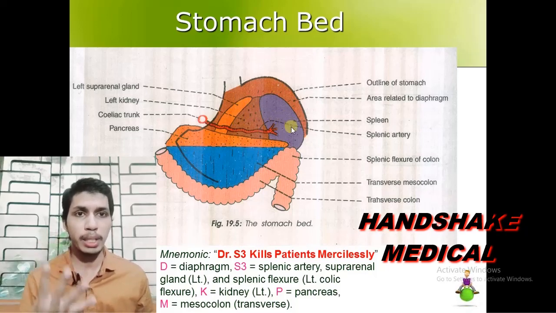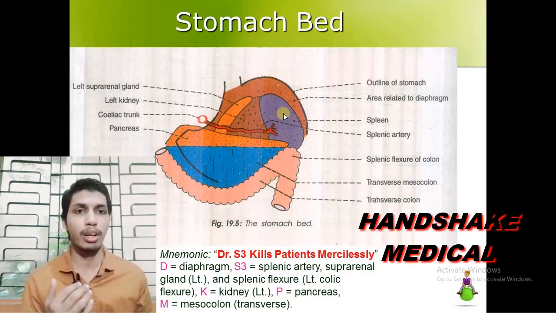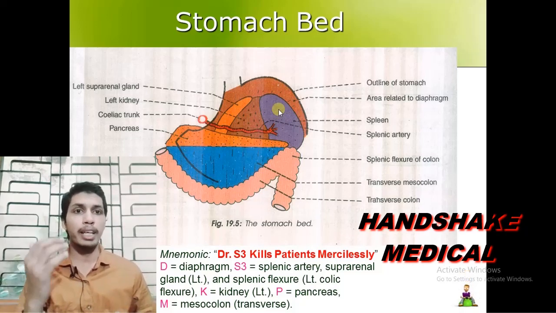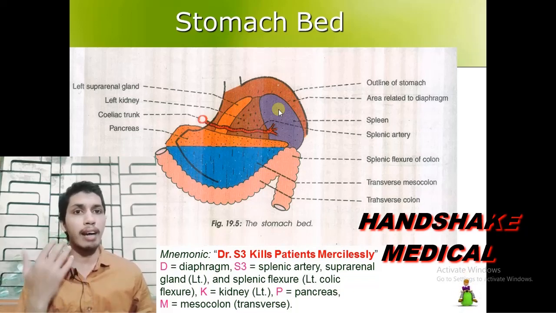Fourth one is the spleen, and the spleen is sometimes included in the stomach bed and sometimes not. I would give you a note here that we include in the stomach bed only the structures that are separated from the stomach by the cavity of the lesser sac, but the spleen is actually separated from the stomach by the cavity of the greater sac of the peritoneum.